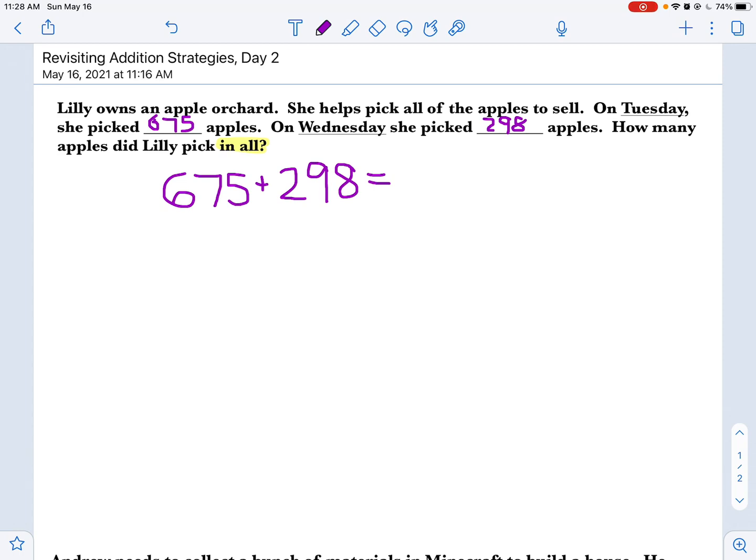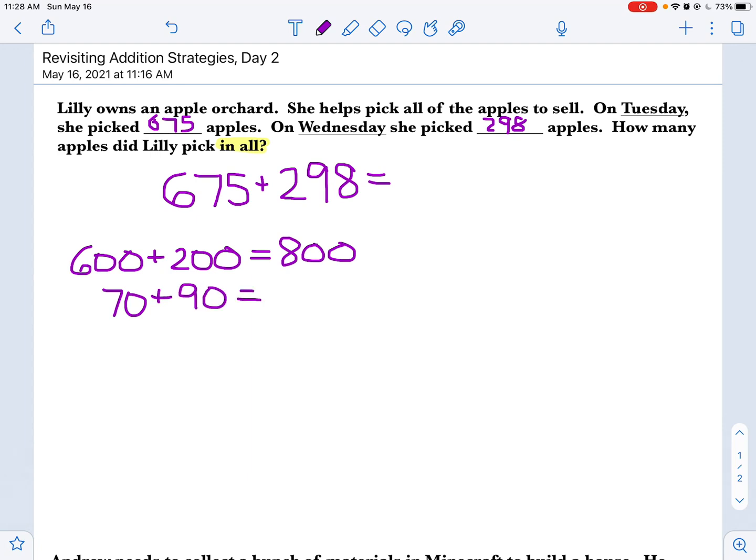Some of you might be doing some partial sums. Some of you might be doing a traditional algorithm. I'm going to go with partial sums today. So I'm going to go with 600 plus 200 gives me 800. Then I'm going to add my tens. 70 plus 90, I know that's 160. And 5 plus 8, I know is 13.